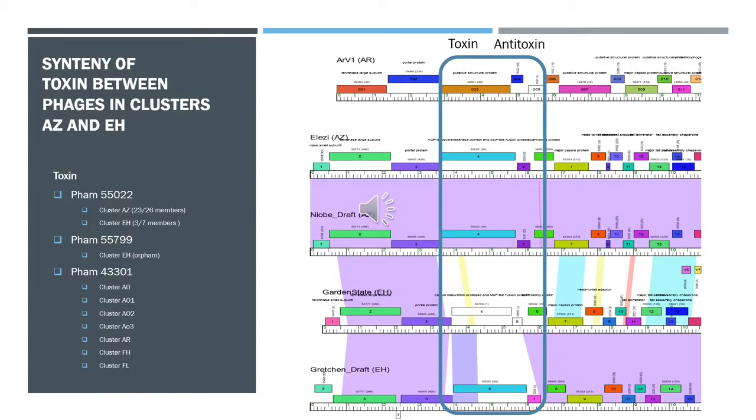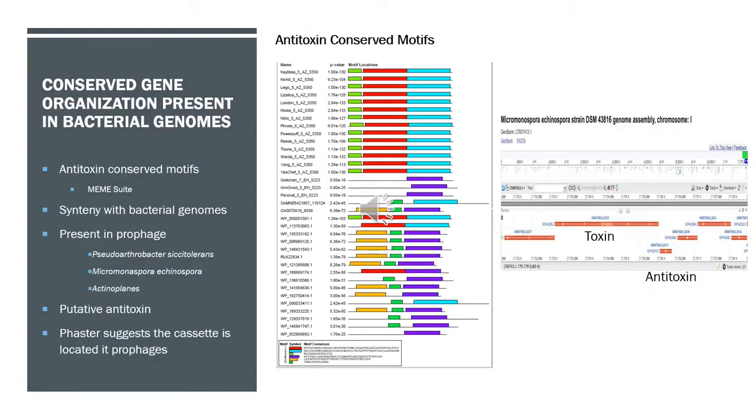We then wanted to see if this gene conservation was also present in bacteria, and if by identifying conservation we could also infer the presence of the adjacent putative antitoxin. And we did. On the left is a motif alignment showing conservation of the antitoxin in different bacterial species and phages created by MEME Suite. The next question was whether or not these motifs were present in prophages to further demonstrate lineage. We ran the nucleotide sequence of the putative antitoxins of M. echinospora and cluster AR phage ARV1 through PHASTER and got hits to regions of prophages for both species. On the right is a graphic generated by BLAST of a section of the genome of M. echinospora where we have identified the predicted toxin and antitoxin.